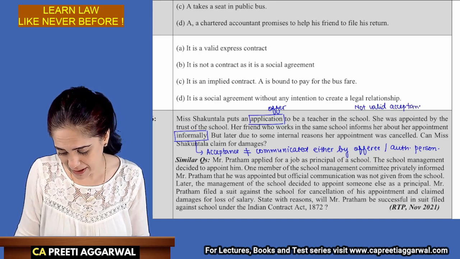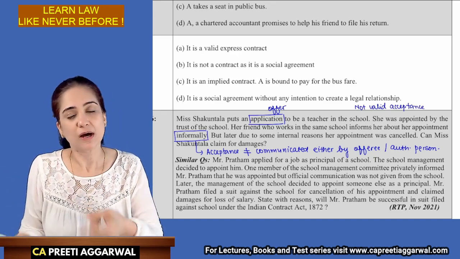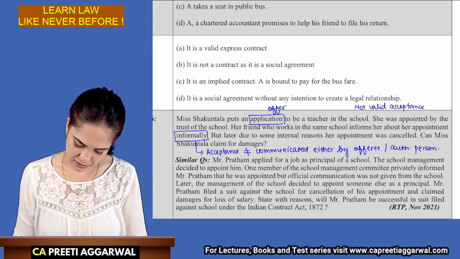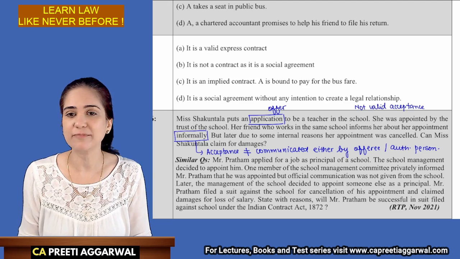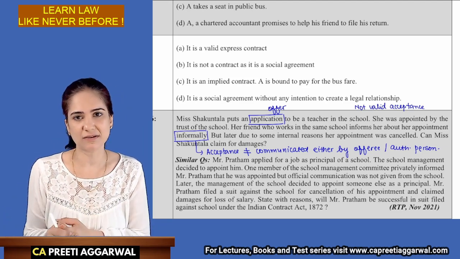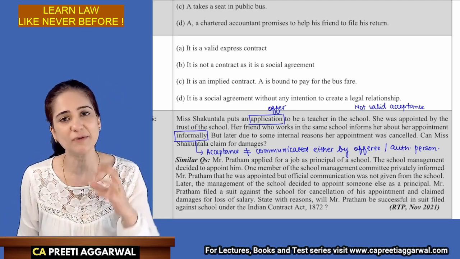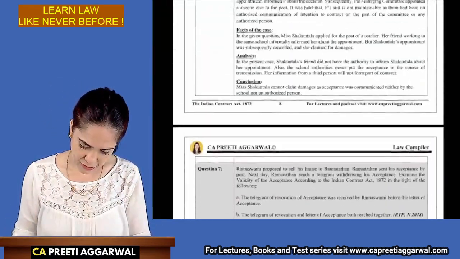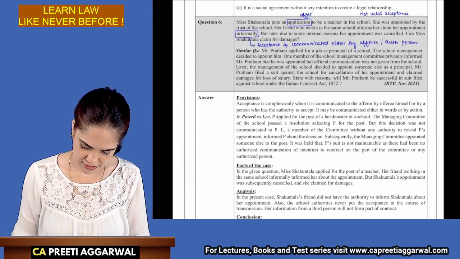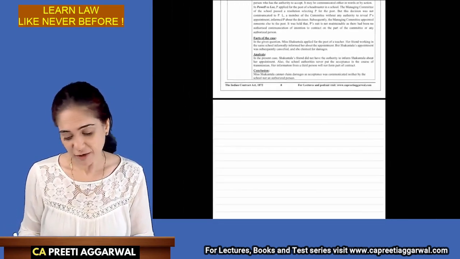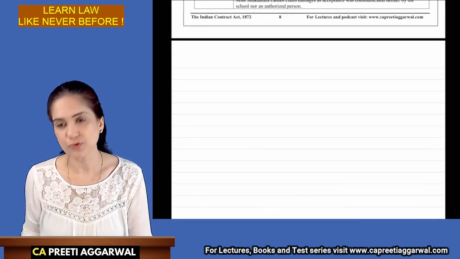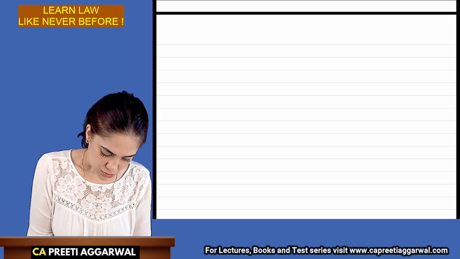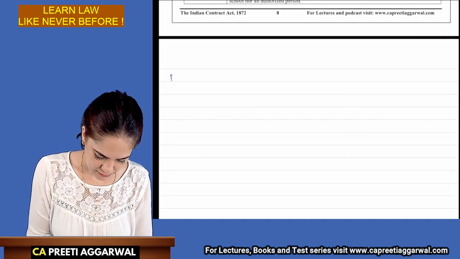I am able to frame these points while reading the question itself. So, due to some internal reasons her appointment was cancelled; can she claim for damages? Now, let's start framing the answer. I already have 3 points, so let me frame the entire answer around them. The first thing I need to write is provisions. This is writing practice. First understand how you are supposed to write, practice, and then you can write the answer on your own. So, this is provision.